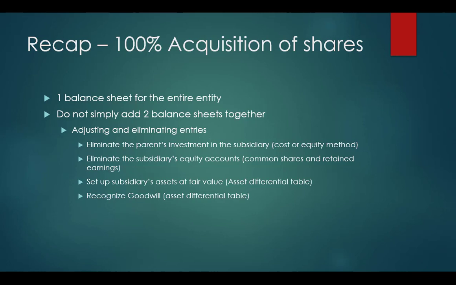The first thing we need to do is eliminate the parent's investment in the subsidiary. They could use the cost or the equity method. The second thing is we need to eliminate the subsidiary's equity accounts, the common shares and the retained earnings. The third thing we need to do is set up the subsidiary's assets at fair value, using our acquisition differential table. And finally, we want to recognize goodwill using that acquisition differential table again.